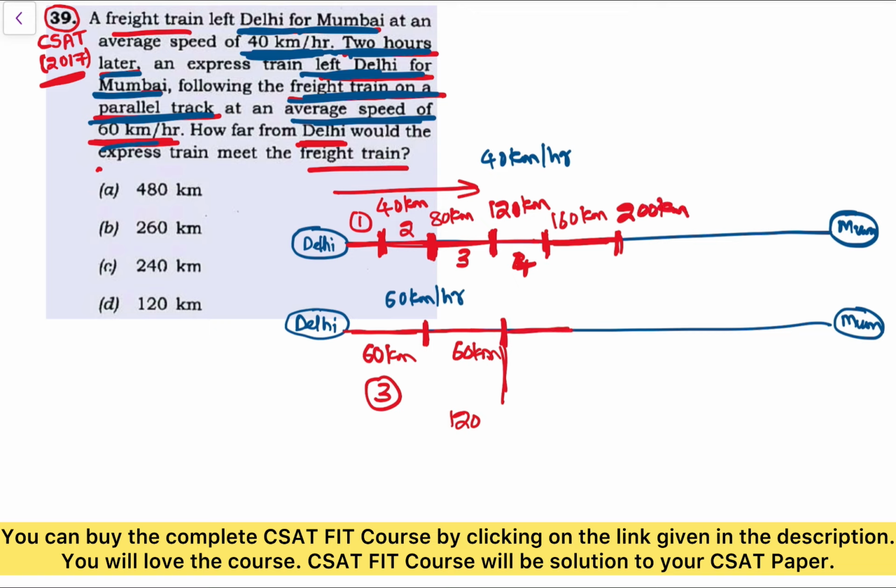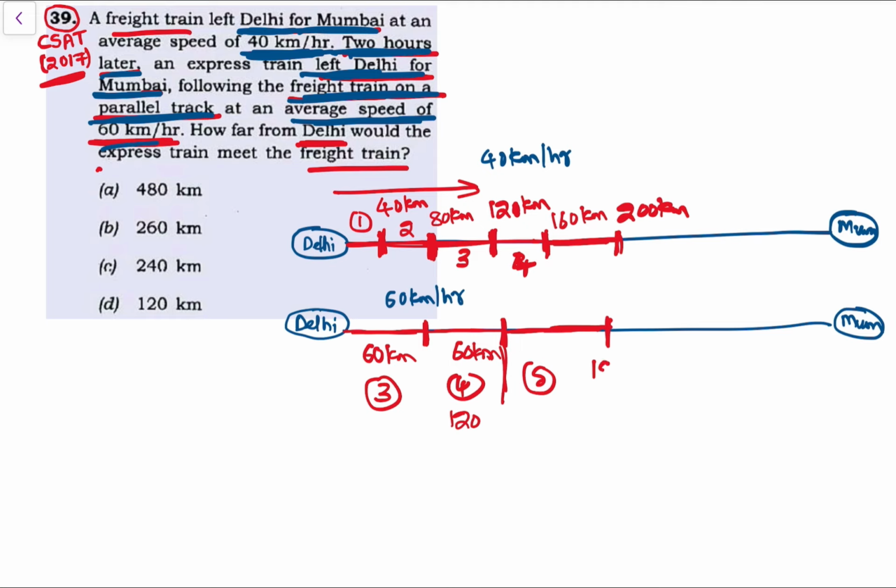In the fifth hour the express train again travels 60 kilometers, so that is 120 plus 60, which is 180 kilometers. Then in the sixth hour the freight train again travels 40 kilometers, so it is 240 kilometers away from Delhi. Now in the sixth hour the express train travels 60 kilometers, so that is 180 plus 60, which is 240 kilometers. So 240 kilometers after 6 hours, and this is also after 6 hours.